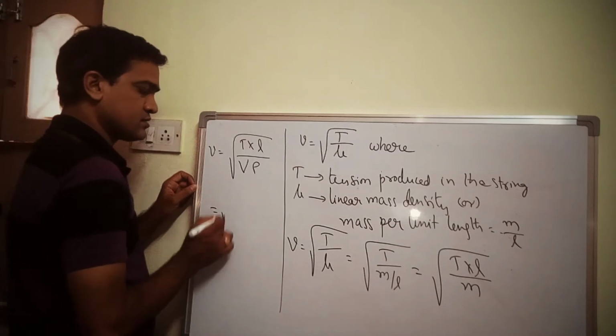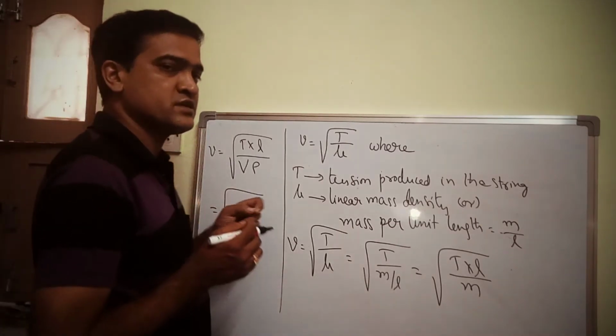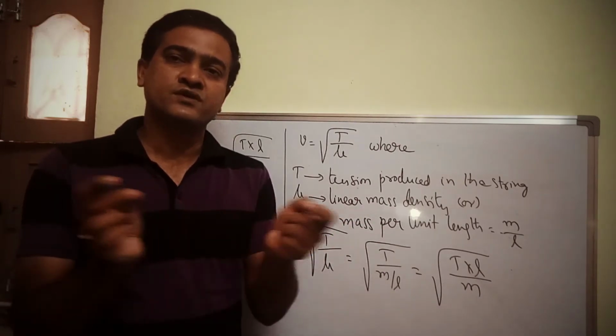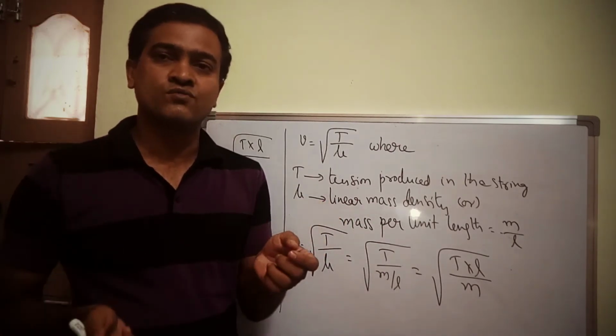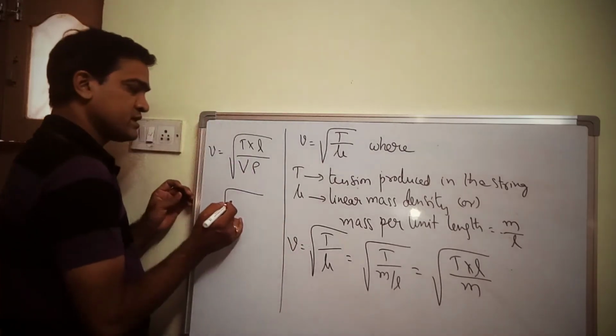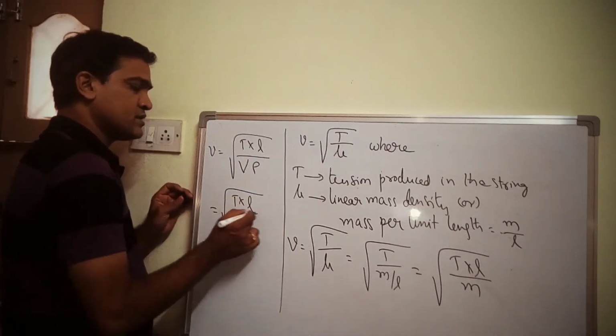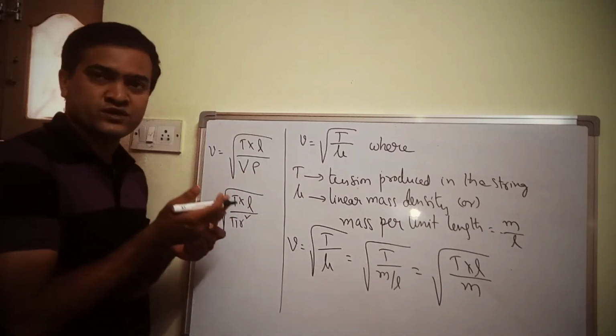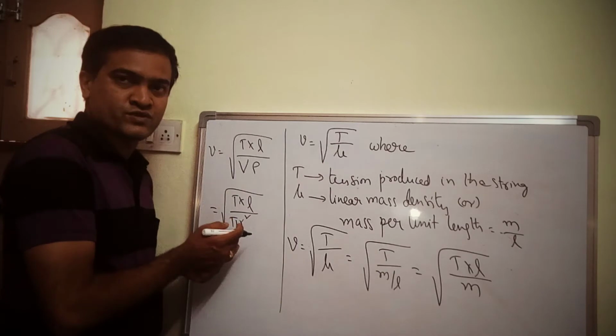And it's as if this string is in the form of a thin cylinder. What is the volume of a cylinder? Pi r square L, right? So here let me write T into L by pi r square L into rho, since area is nothing but pi r square.